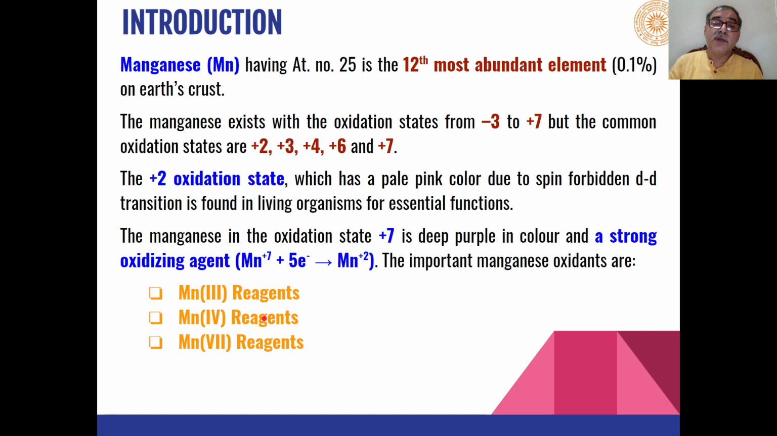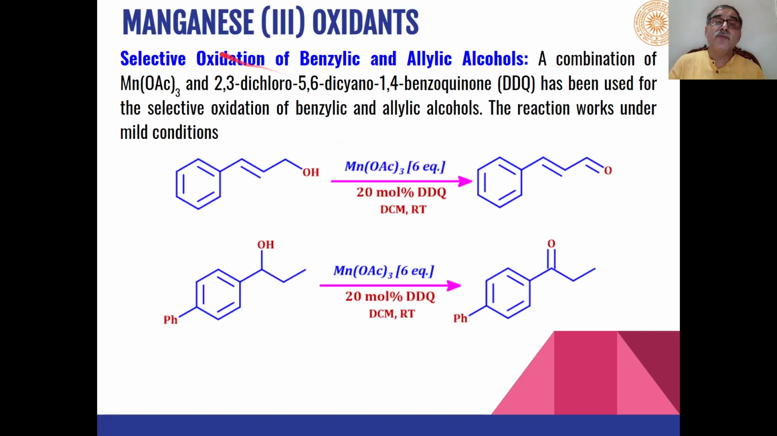Out of the different types of manganese compounds, three oxidation states are very important as oxidizing agents: manganese 3 reagents, manganese 4 reagents, and manganese 7 reagents. All three act as strong oxidizing agents, which can be used in organic chemistry for different types of functional group transformations. First is the use of manganese 3 oxidants, and the most commonly used manganese 3 oxidant is manganese acetate.